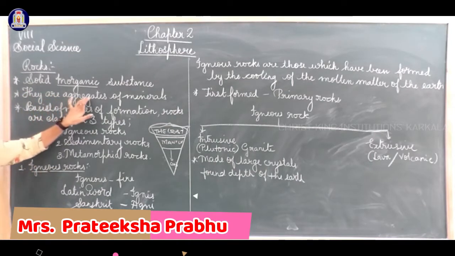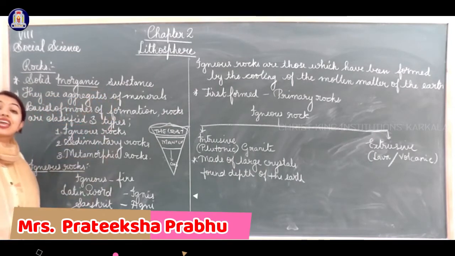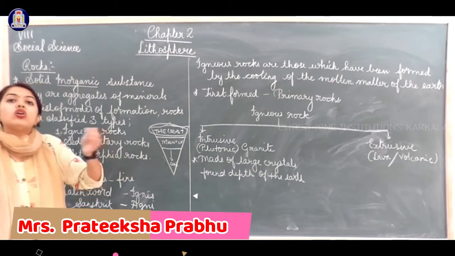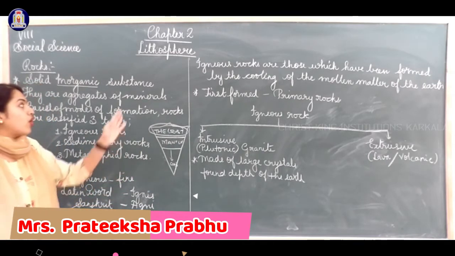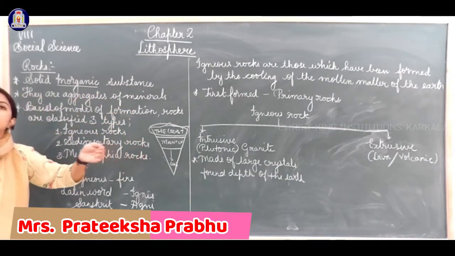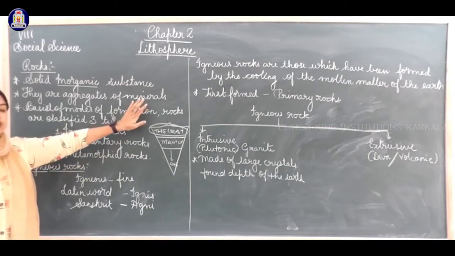They are aggregates of minerals. Aggregates means they are whole formed, all together, the collective form of the minerals. Clear? So the rocks are aggregates or the collective form of the minerals.